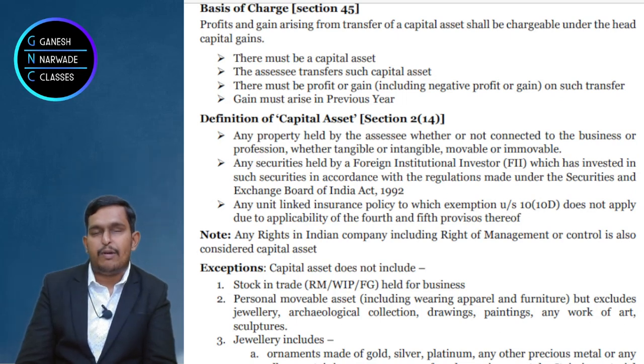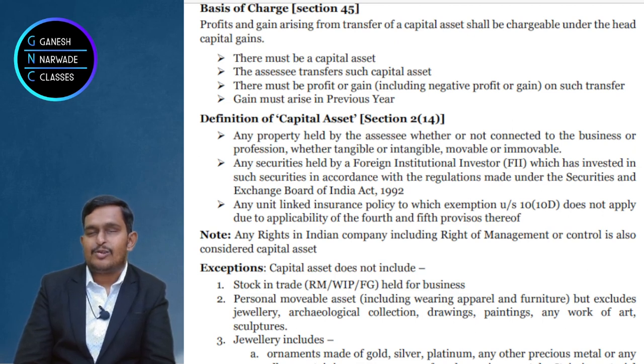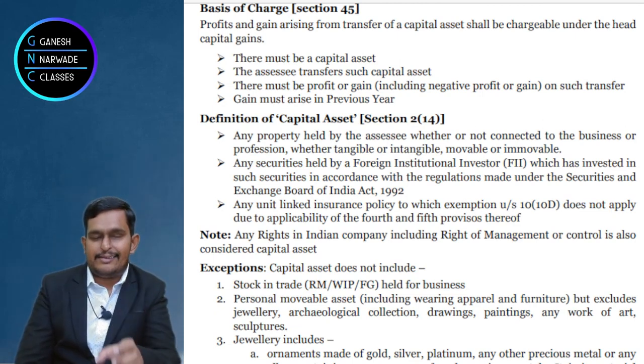Come to the third point. The third point talks about ULIP, Unit Linked Insurance Policy. Now many of you don't know what ULIP is, so I'll tell you in simple language. Why do we take life insurance? Tell me why you take life insurance. The simple reason is, suppose the person who is earning income dies, then how will the family survive?